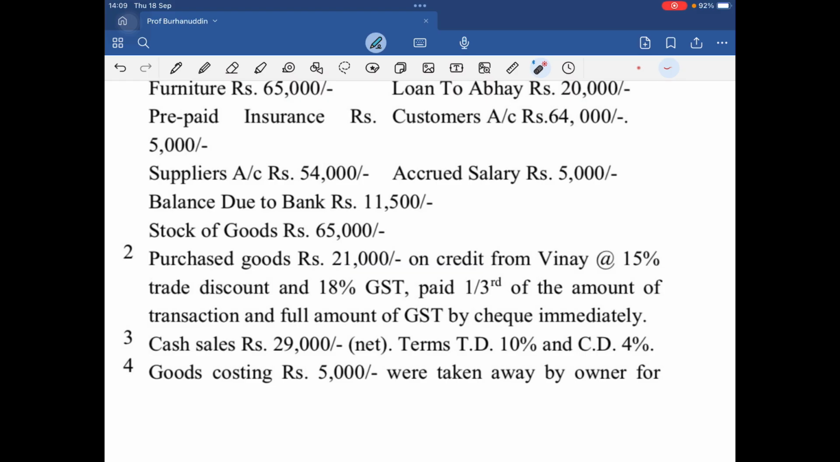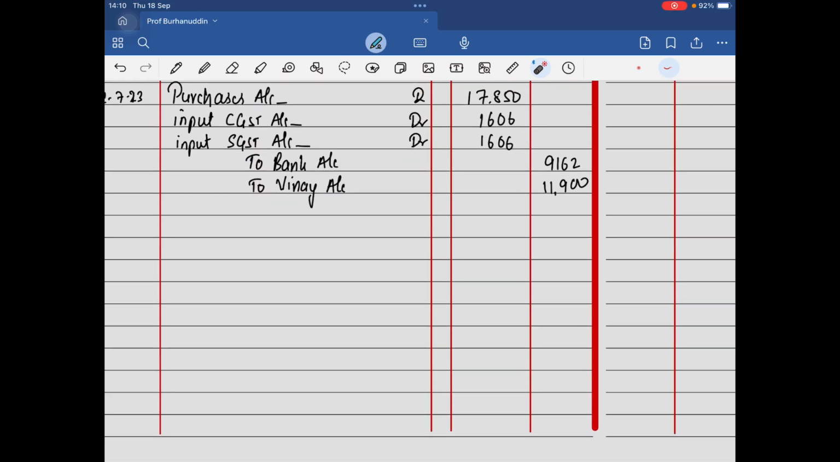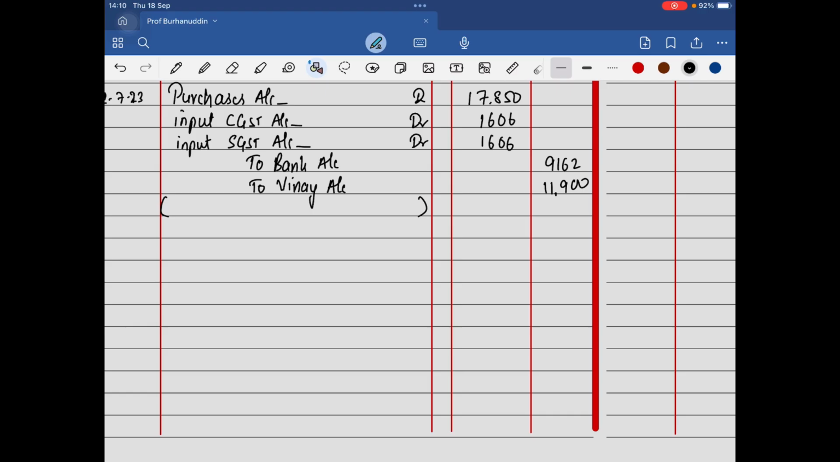Now, the meaning of this net is we have already subtracted the trade discount. Net price: we already subtracted the trade discount. We just have to subtract the cash discount. So 29,000. So here, 10%, no, not 10%, 4%, because we have already subtracted the trade discount.